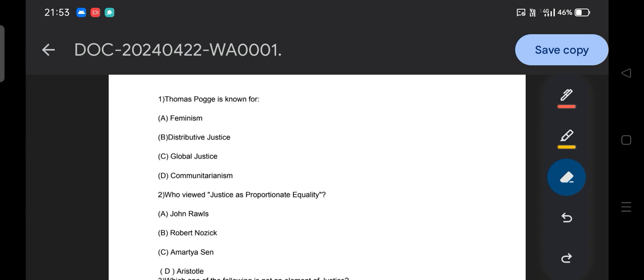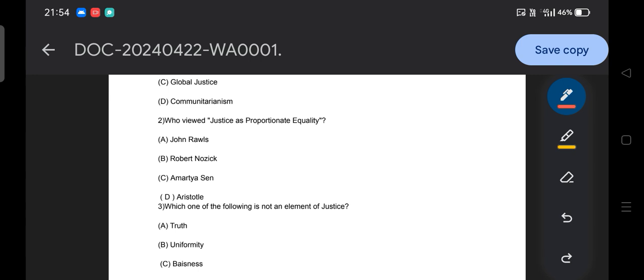As you all know the answer to this question, Thomas Pogge is mainly famous for his contribution to global justice. Option C is the answer. In the concept of justice as an umbrella idea, there are different theories of justice, like the libertarian theory of justice, the feminist theory of justice, the communitarian theory of justice, and global justice. So we have to cover the different theories of justice, and the ideas and terms given by the scholars. That is what we basically notice from here.